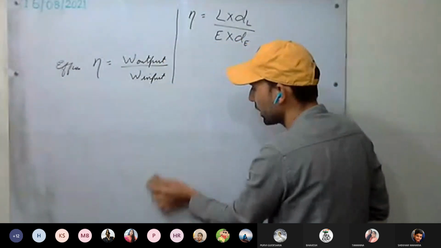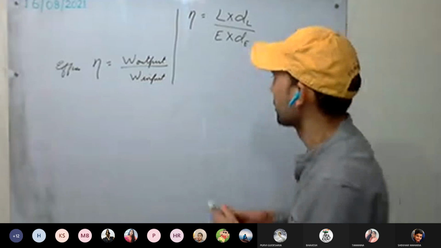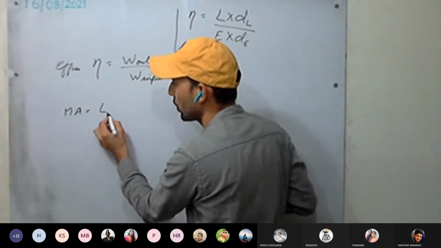And what is mechanical advantage? Mechanical advantage is load upon effort.